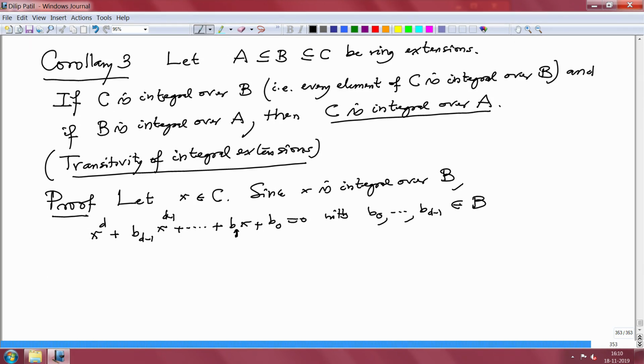But now what do I do? A is here, C is here, x is an element there, and B was here, and all these b_0 to b_{d-1} are in B. So I can consider a subalgebra of B generated by these. Let us call it B prime. This is the subalgebra of B generated over A by b_0 to b_{d-1}.